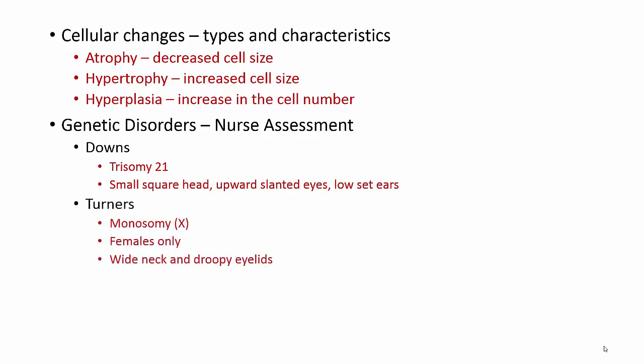The next one's Turner syndrome. Turner's the opposite of Down's. It's a monosomy, meaning they have 1 copy, which is a single X. This means they're only going to be females, because in order to be male, you have to have an XY. This is just 1X. Some characteristics of an individual with Turner syndrome is a wide neck and droopy eyelids.